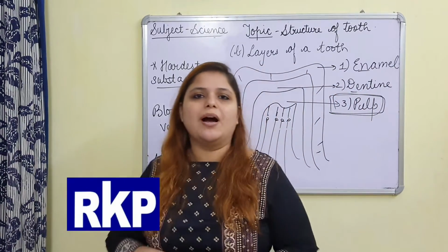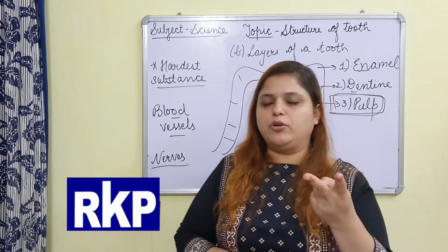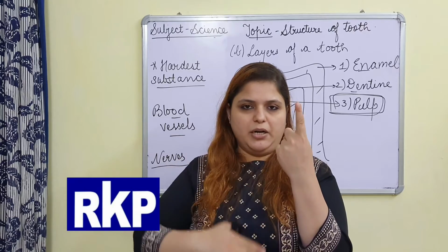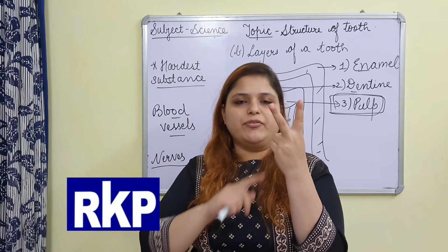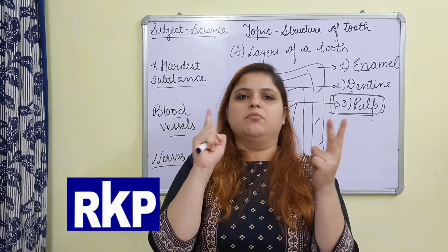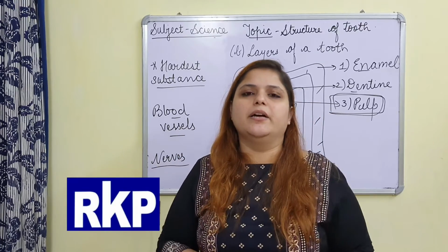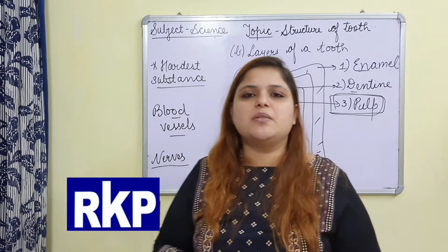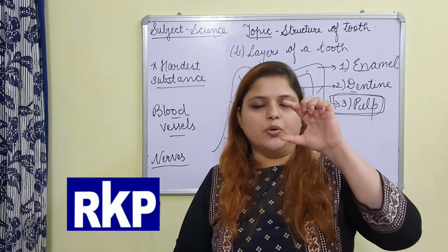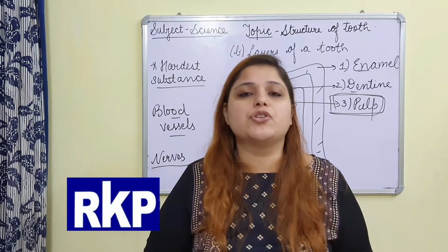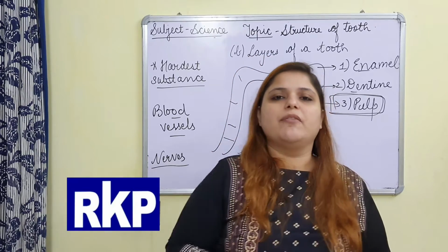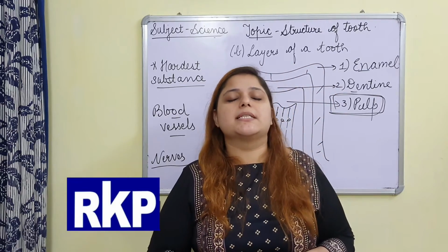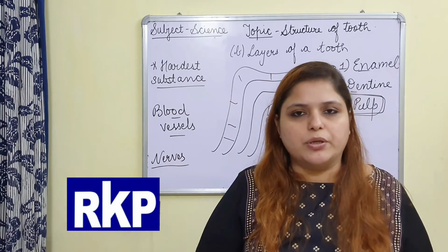What you have to do, you have to draw the diagram of two things. First, parts of tooth, upper part, middle part, lower part. Second, layers of tooth, outermost layer, middle layer and innermost layer. Let us revise parts of tooth. The first part of tooth is crown, the white visible portion of tooth. The middle portion of tooth is neck, and the lowermost portion which is present inside the gums, that is root.